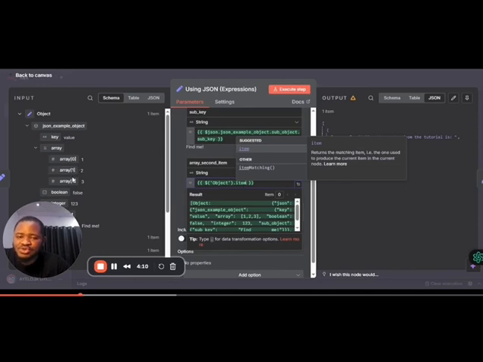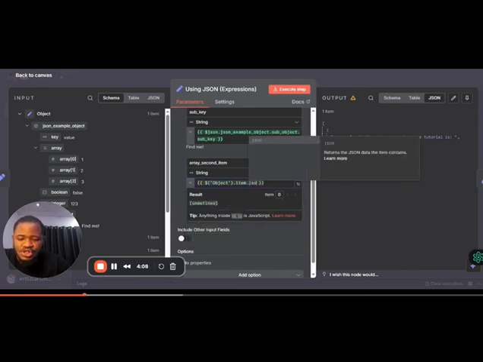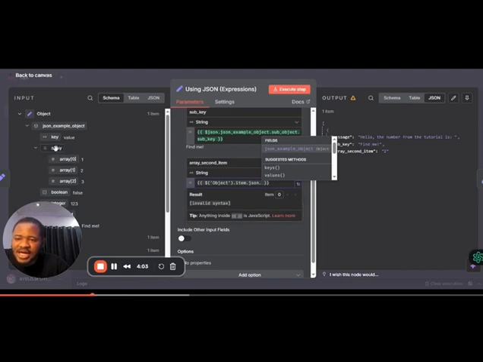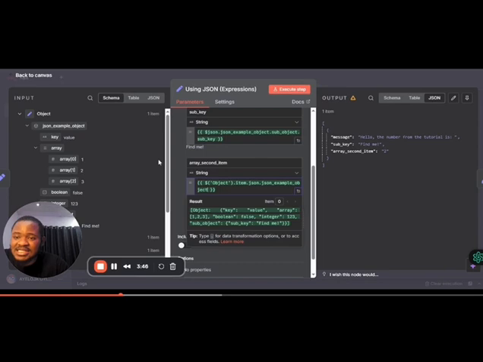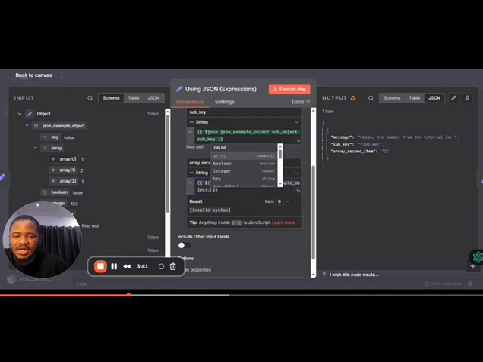Now that item is also a JSON. So JSON dot. Now look at this, an array. I have to enter into this, so I have to first reference the array. I need to first enter this JSON example object, because inside this JSON example object, I have a key and I have an array. Okay, there's autocomplete function, so just click on it. Now I'm inside this JSON example object. What am I looking for is an array. So I'll click on enter again. You can see the autocomplete again has come up. Array. Now you can see the results here.